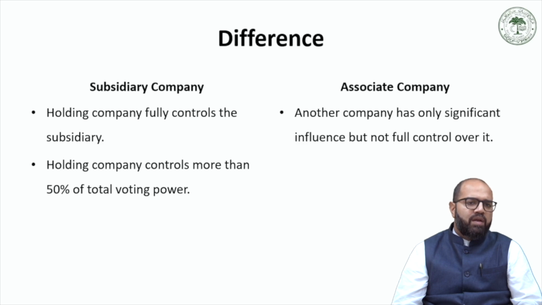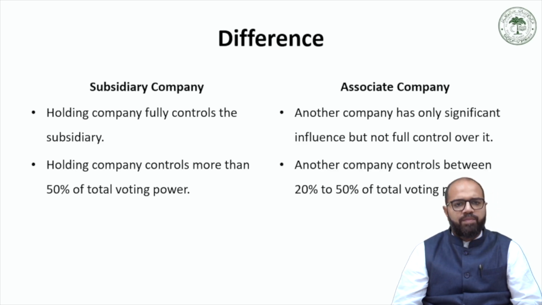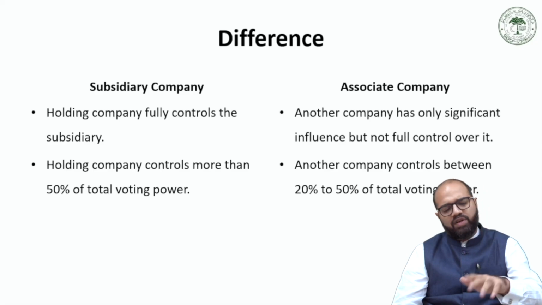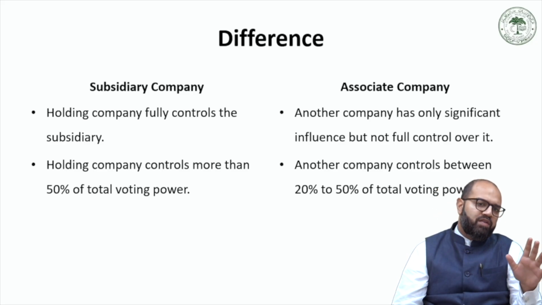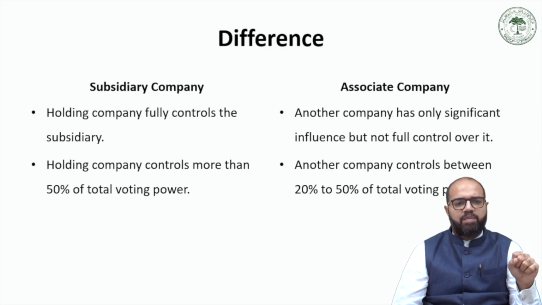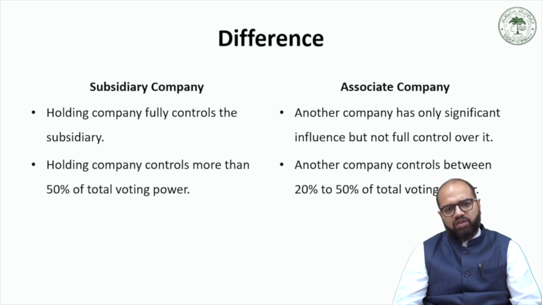So a holding company controls more than 50% of the total voting power, whereas in an associate company, the other company controls between 20% to 50% of the total voting power. So if it exceeds 50%, an associate company becomes a subsidiary company. Or in other words, if the control in a subsidiary company comes to less than 50%, then it can become an associate company.